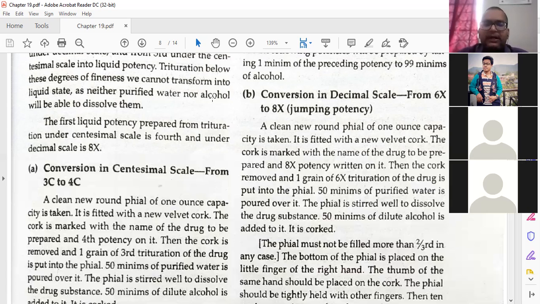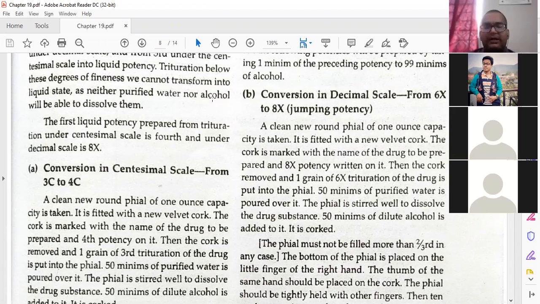The cork is marked with the name of the drug to be prepared and 8x potency written on it. Then the cork is removed, and 1 grain of 6x trituration of the drug is put into the vial. Here also you will take 50 minims, it is x, you will not take 5 minims. Why you will not take 5 minims, we will learn later on.